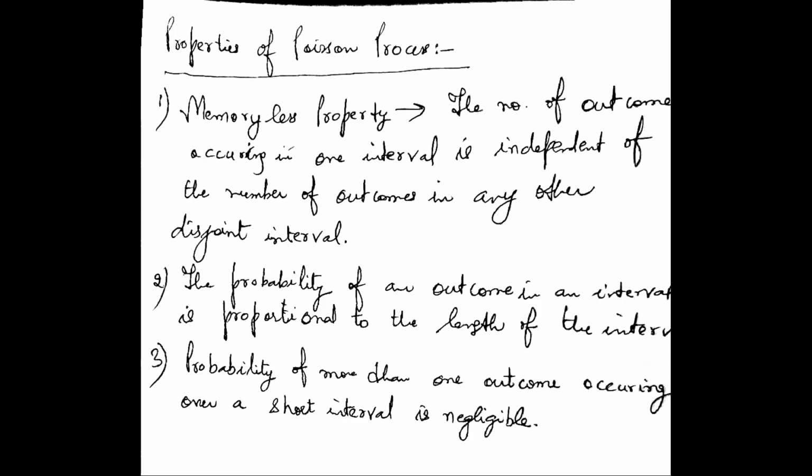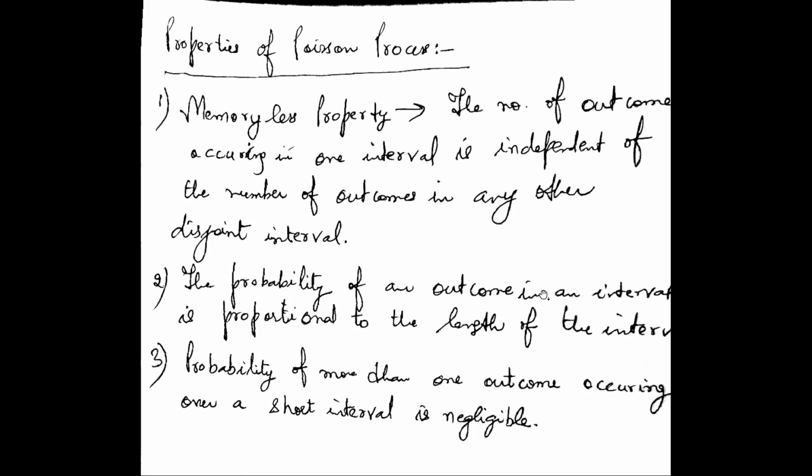Disjoint intervals mean the first 9 minutes and then the next 9 minutes. And the number of outcomes happening will be independent of each other. So that's the memoryless property.